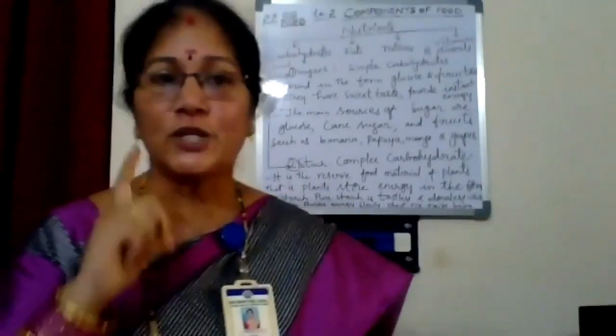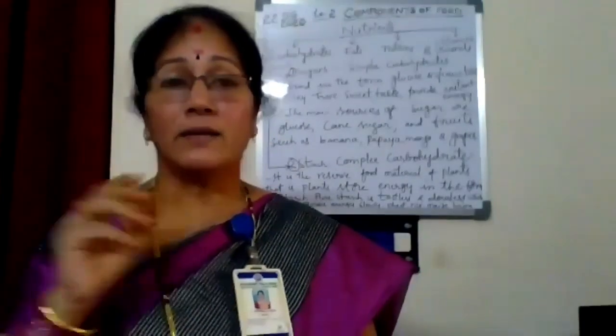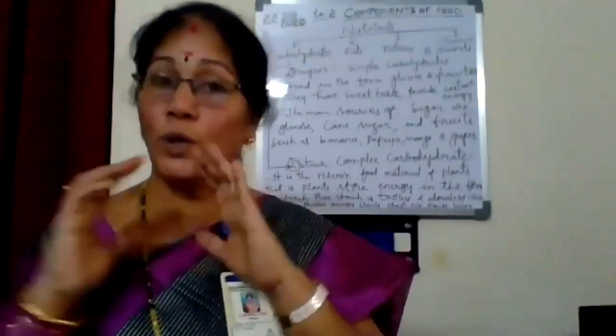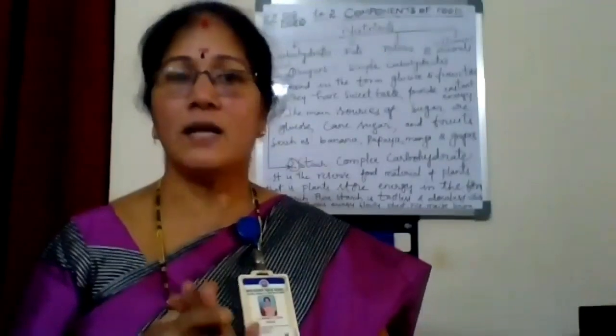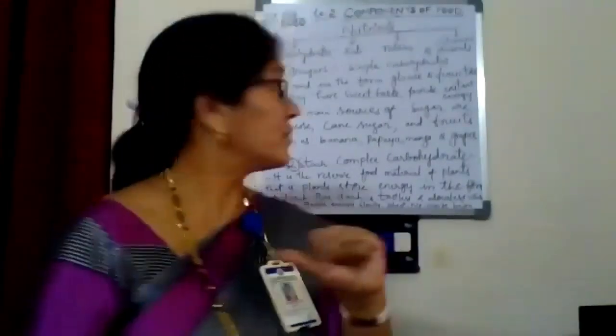When we take sugars, sugar does not mean only the white sugar in the container at home. Not only that is in the form of sugar. Understand? Fruits also contain sugar.